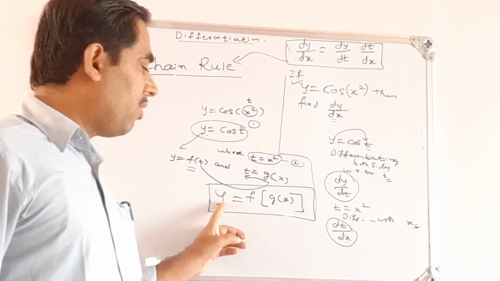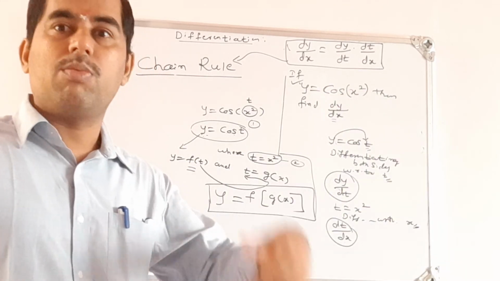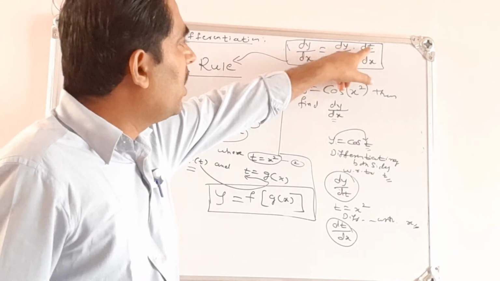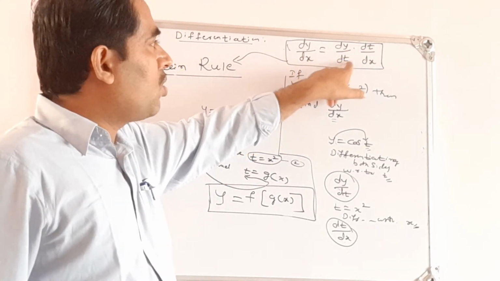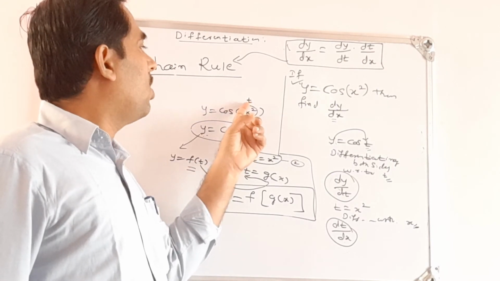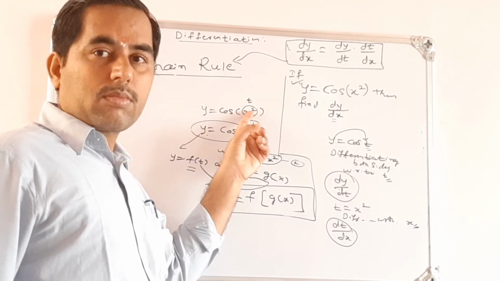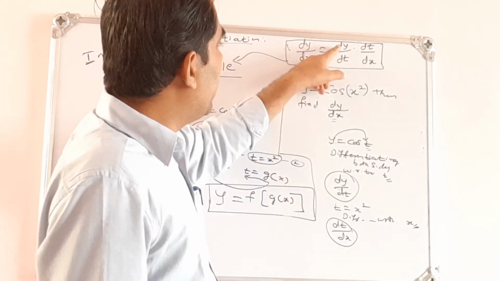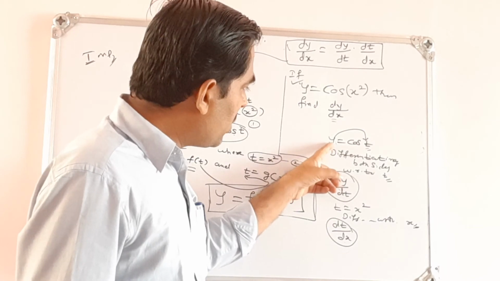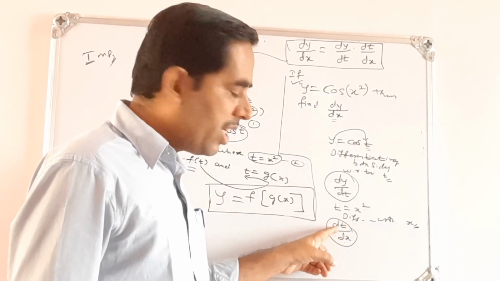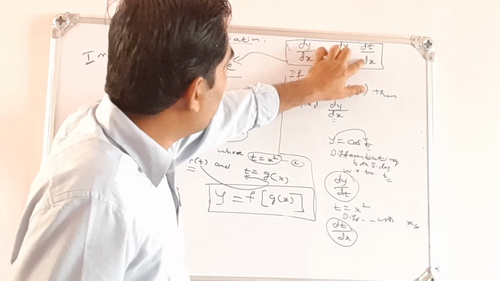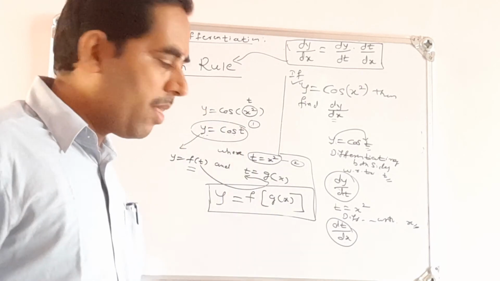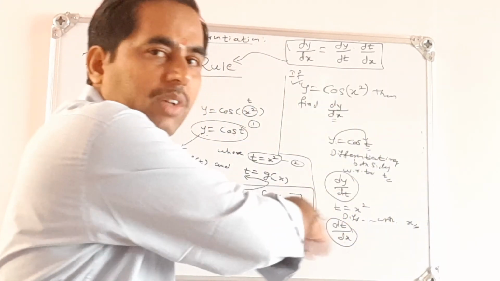So if the function is expressed as a function of a function, or it is a composite function, then you find the derivative as dy by dt into dt by dx. Here it is not necessary that you take t. You can take this as, say, theta. It will be cos theta, then dy by d theta into d theta by dx. We have differentiated y with respect to t, then we have differentiated t with respect to x. Multiplying these two derivatives, we get dy by dx. That is called the chain rule of differentiation. After differentiating, we get the answer here.